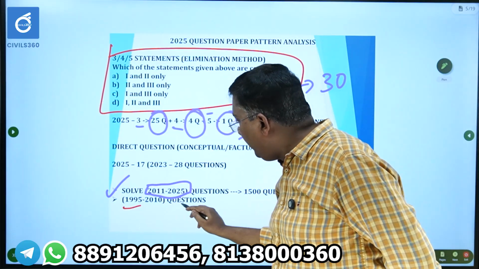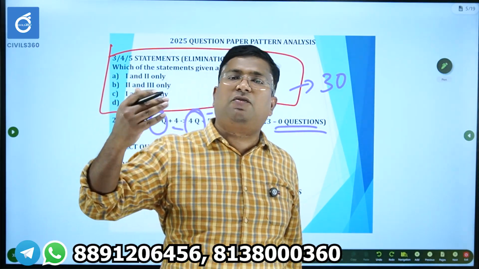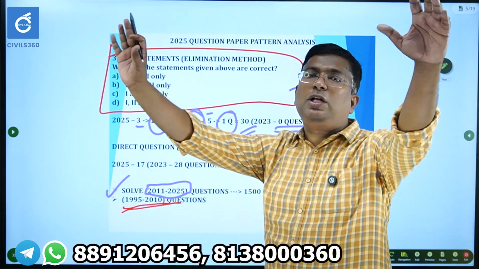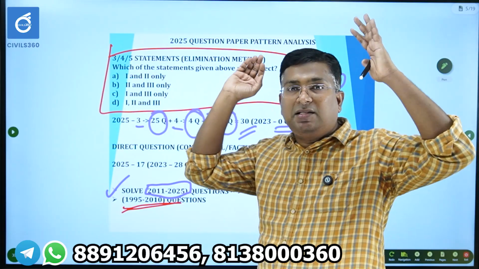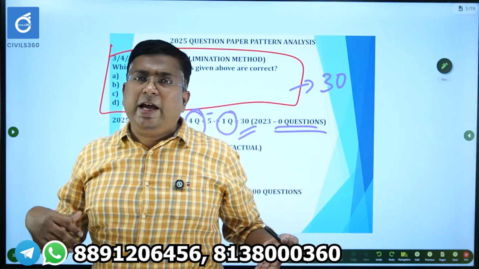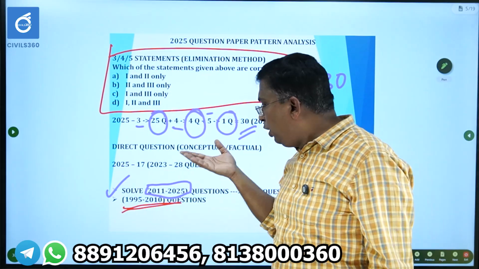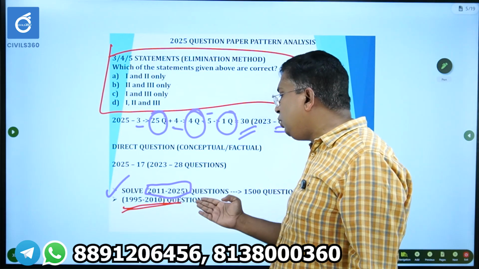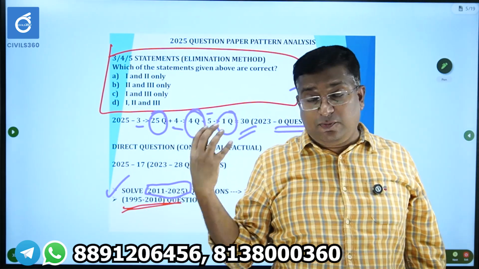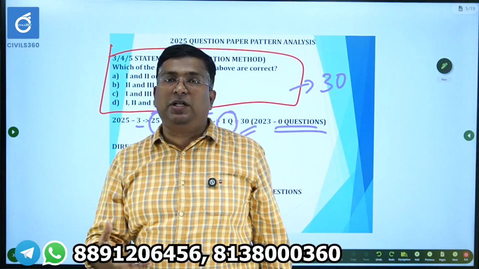Now, in the market, many publications of previous year questions are available, and you can see that questions from 1995 to 2010 are also available. Even though the question pattern has changed, the topics are still similar. Especially in history, geography, polity and economy, there are many common areas still being asked in 2025. So not only do you have to solve the 2011 to 2025 questions, you also have to solve the questions available from 1995 to 2010.